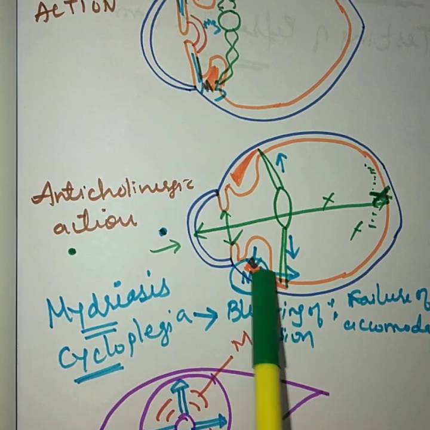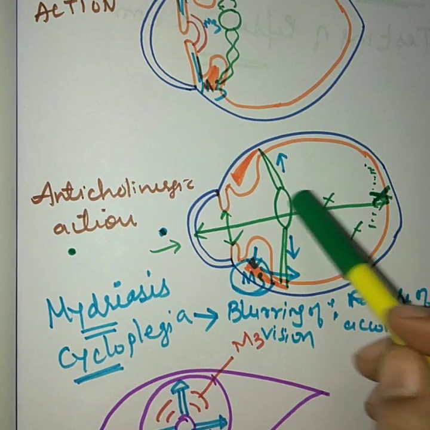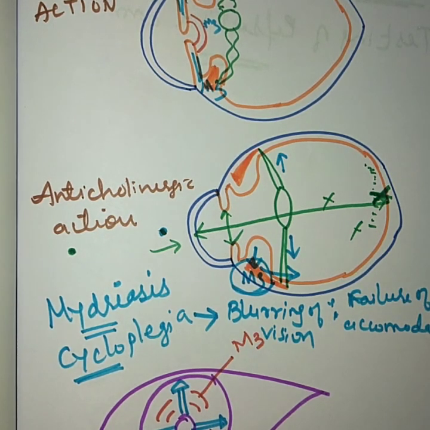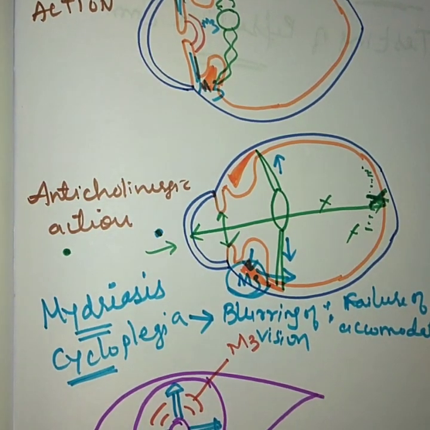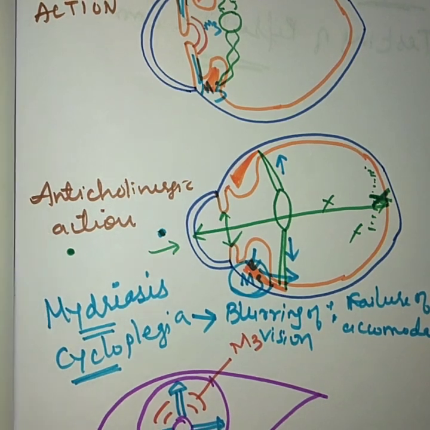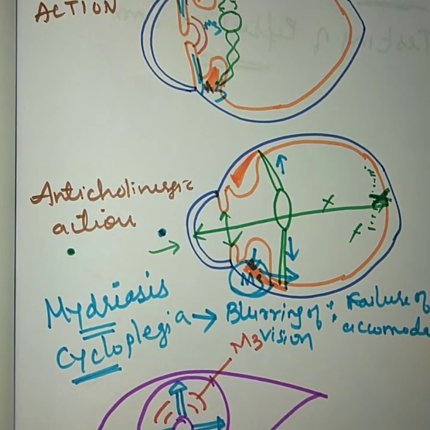Means even if this ciliaris muscle contracts, this lens will fail to accommodate properly, because with age these cells of the lens will become very thick, or you can say they will fail to produce flexibility. There will be loss of flexibility with age. So when you are doing refractive error testing, you require a higher dose of cycloplegic agent in smaller kids as compared to the oldest people. You can say in the oldest people you actually do not require any cycloplegic agents, because these lenses are failing to accommodate. There will be loss of flexibility of this lens with age.